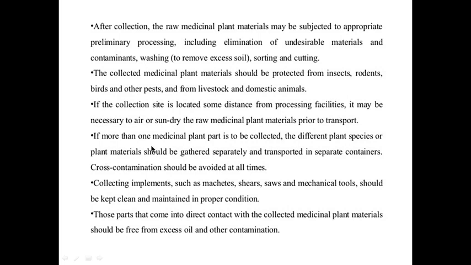If more than one medicinal plant material is to be collected, the different plant species and plant materials should be gathered separately and transported in separate containers. Cross contamination should be avoided at all times.